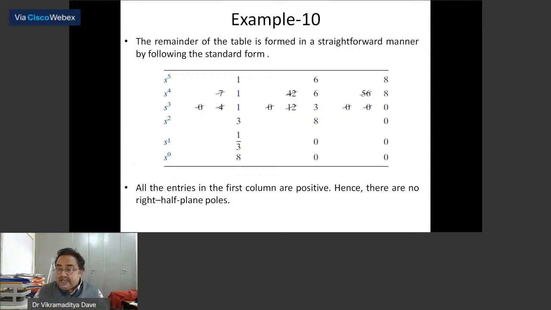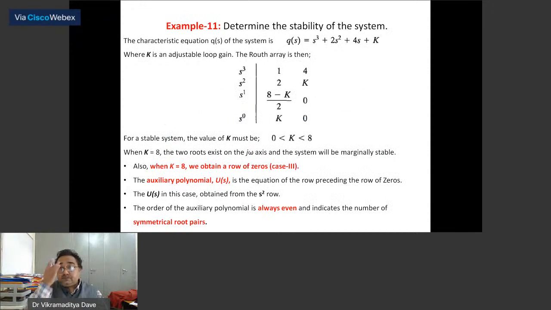So this is the third case, a very important case where all the elements of a row are becoming 0. What you will do is form an auxiliary polynomial from the coefficients of the row just above that zero row, and then differentiate it with respect to s. You will get certain coefficients, place them in the zero row, and then proceed further. If there is no sign change in the first column, you will say the system is stable, otherwise the system is unstable.